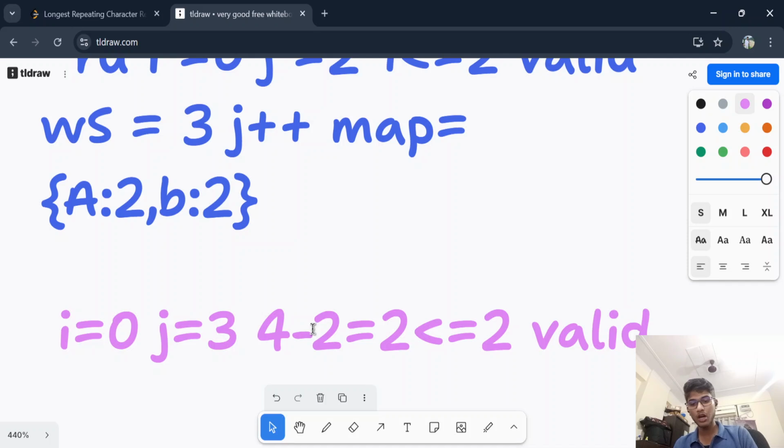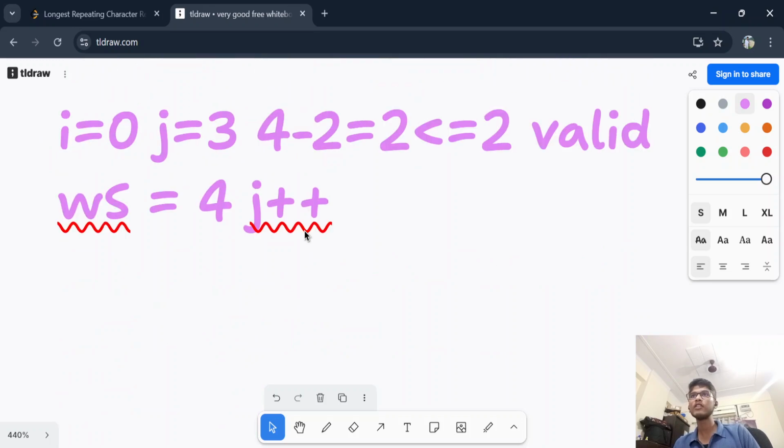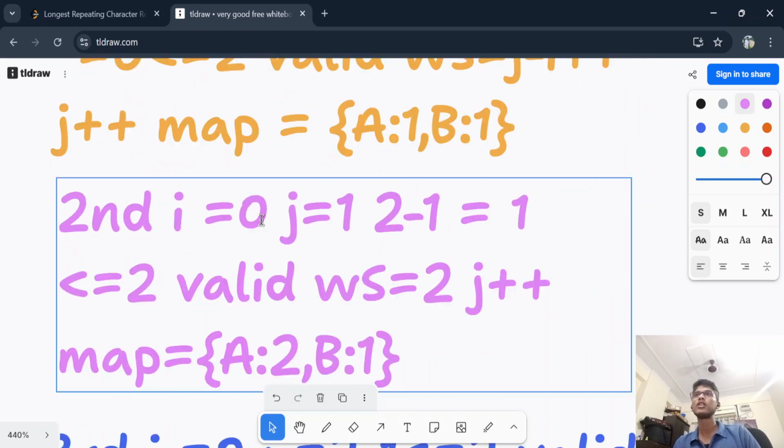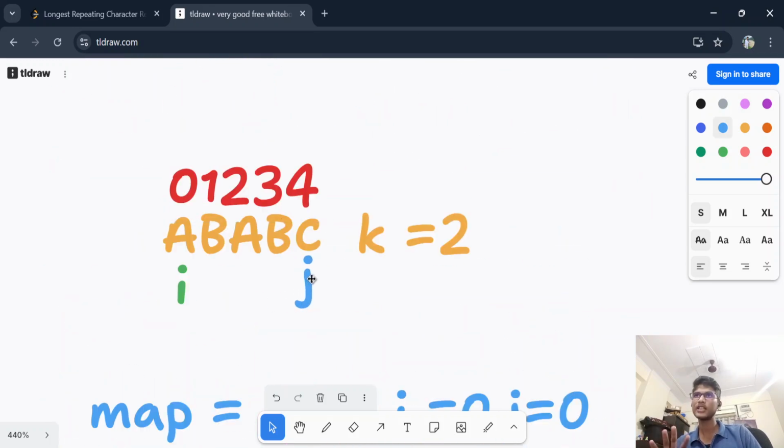Then what we have to do? We have to calculate WS, window size. Window size is what? J minus I plus 1. J is 3 minus I is 0. 3 minus 0 plus 1 is what? 4. So window size is 4. And now if I increase my j pointer, and whenever you increase j pointer, just do it like this, and then update map by seeing this j pointer.